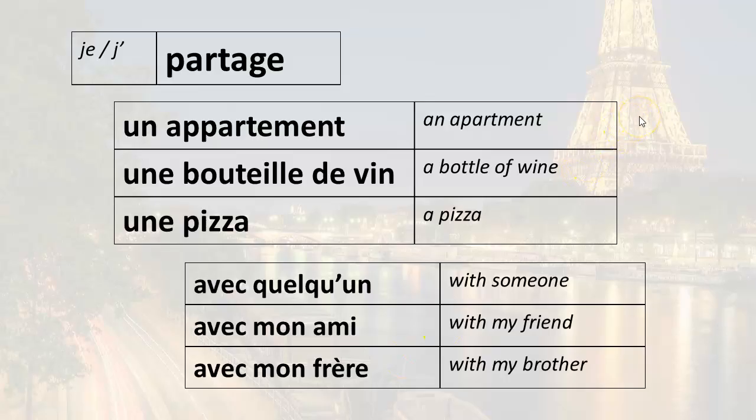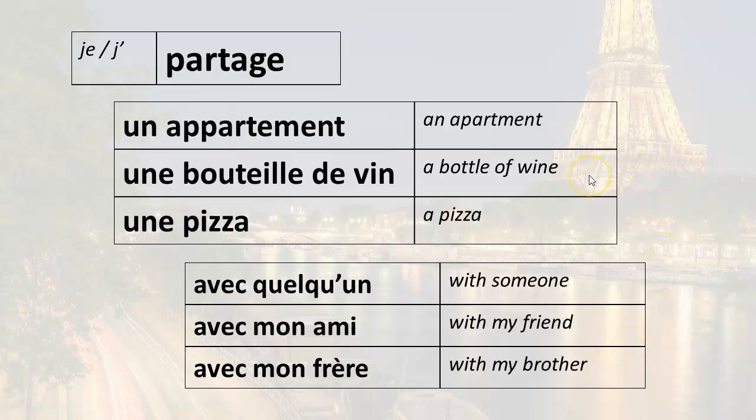So let's put it all together. If I want to say I share an apartment with someone, I would say je partage un appartement avec quelqu'un. I share an apartment with my friend. Je partage un appartement avec mon ami. I share an apartment with my brother. Je partage un appartement avec mon frère.